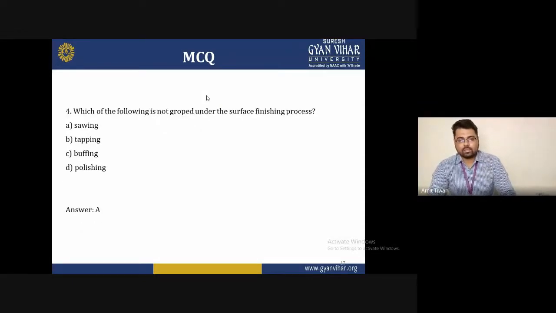Fourth one is, which of the following is not grouped under the surface finishing process? The options are A, Swine; B, Tapping; C, Buffing; D, Polishing. The correct answer of this question is A. Swine is not grouped under the surface finishing process.